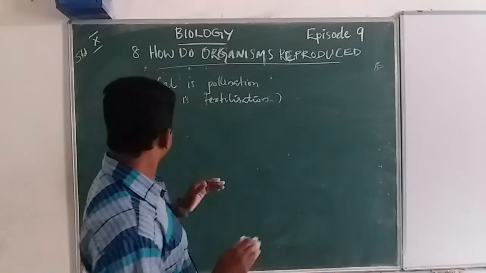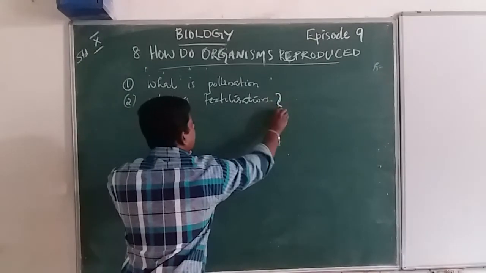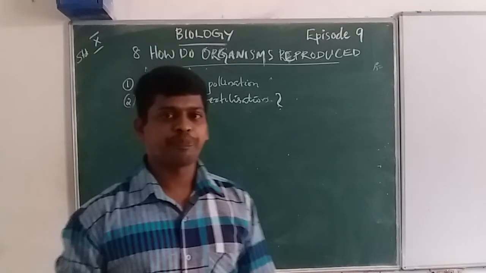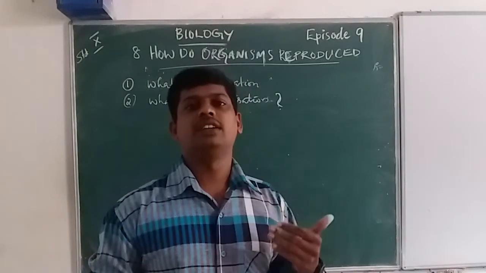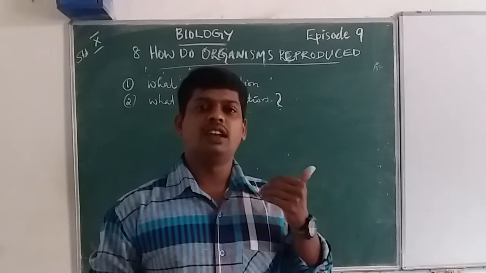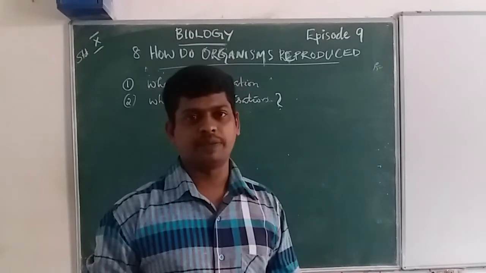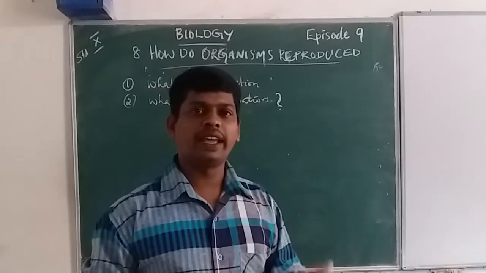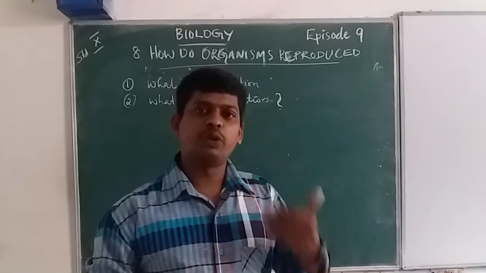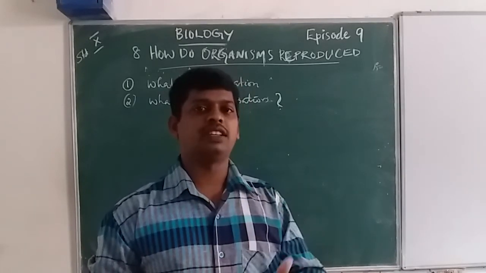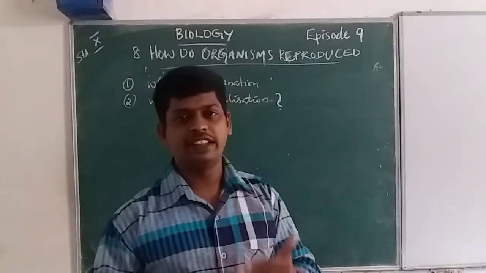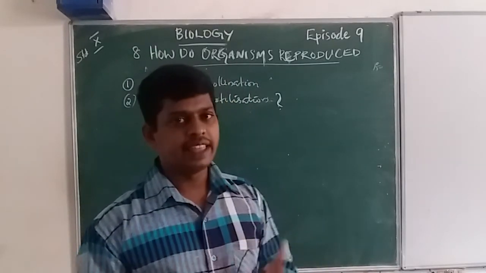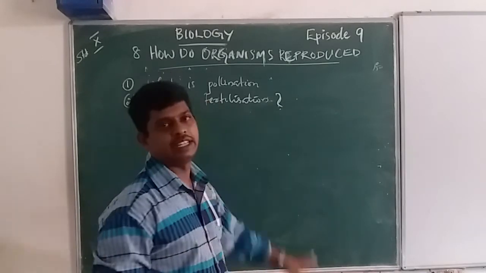The answer is not very clear, so elaborately we say that the haploid male reproductive structure, the haploid pollen grain, is fused with the haploid female structure, the ovule. That is known as fertilization.